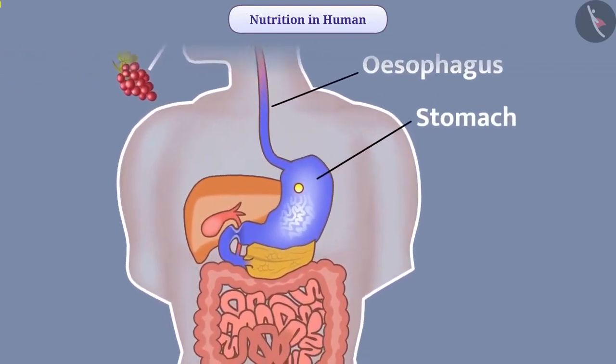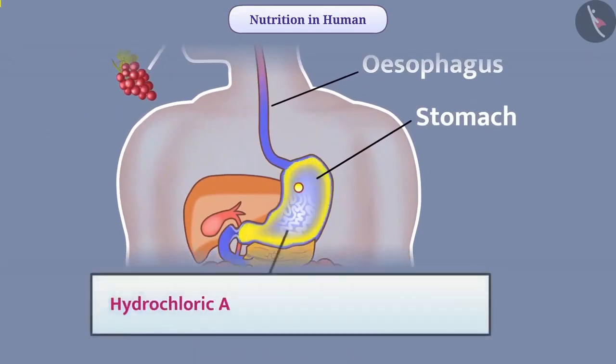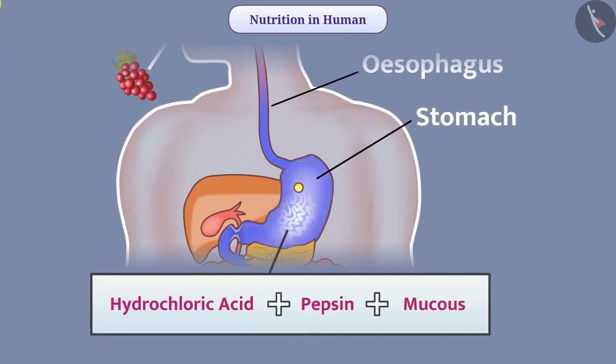Gastric glands are present in the wall of the stomach. These glands secrete hydrochloric acid, protein digesting enzymes, pepsin and mucus. Hydrochloric acid creates an acidic medium and the enzyme pepsin works in the acidic medium, and the mucus protects the inner lining of the stomach from acid.